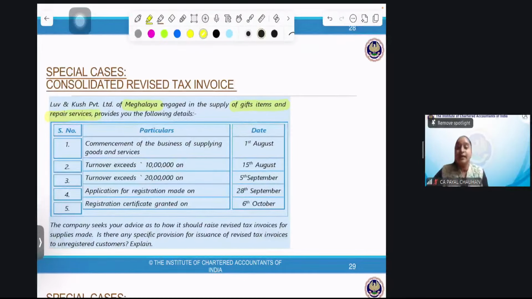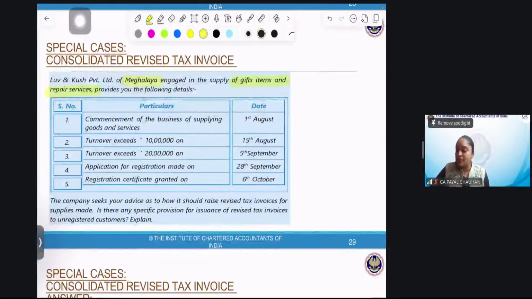Perfect. Now, tell me, if I'm supplying goods also and services also, and I'm in Meghalaya, my turnover limit is 20 lakh, right? I provide you the following data. Commencement of business. When did I commence the business? On 1st August.